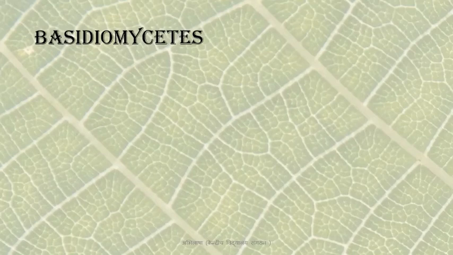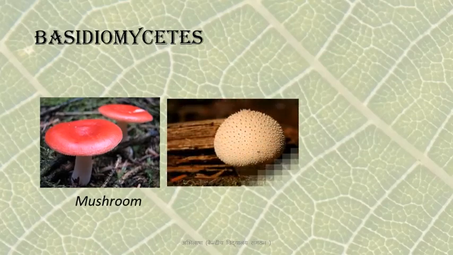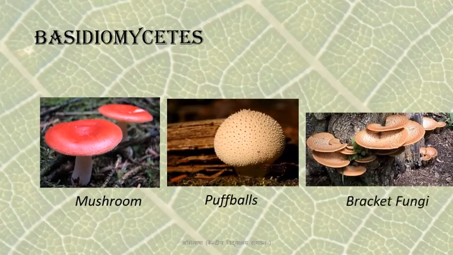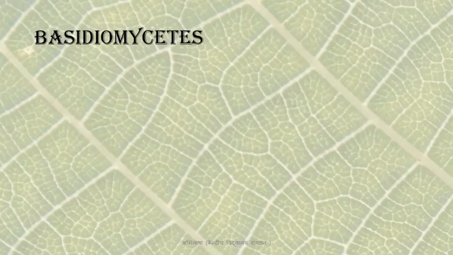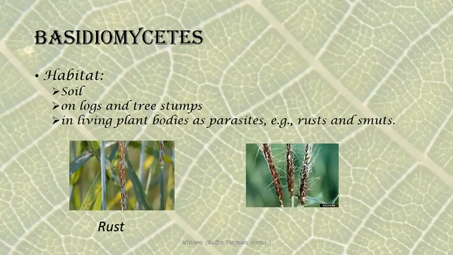Now Basidiomycetes are the most advanced of the fungi. The characteristic feature of this group is special cells known as basidia, which contain basidiospores or the sexual spores. As for habitat, they are found in soil, on logs and tree stumps, and also in plant bodies as parasites. As you can see here, the rust on sugarcane and the smut in wheat.